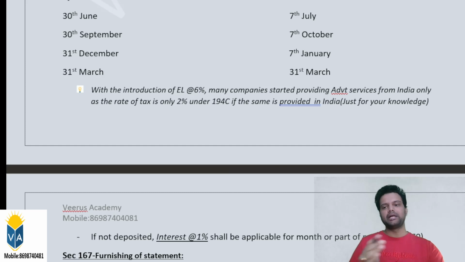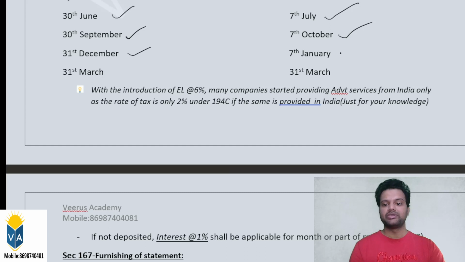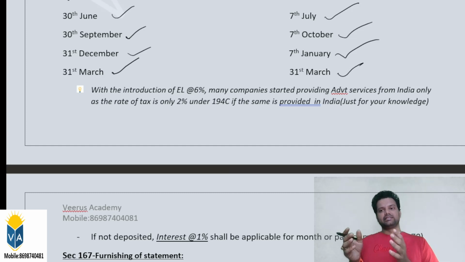First quarter, that is April, May, June, ending 30th June: the due date is the 7th of next month, 7th July. For September, 7th October. For December, 7th January. And interestingly, for the quarter ending 31st March, the due date is 31st March only. So the e-commerce operator has to estimate how much the March transactions will be and how much levy he is supposed to pay to the government. He has to make the payment before 31st March only. This last quarter is an interesting one.